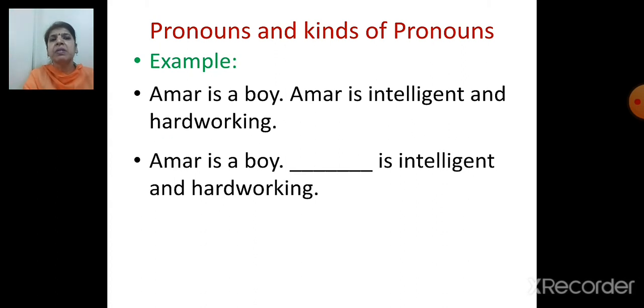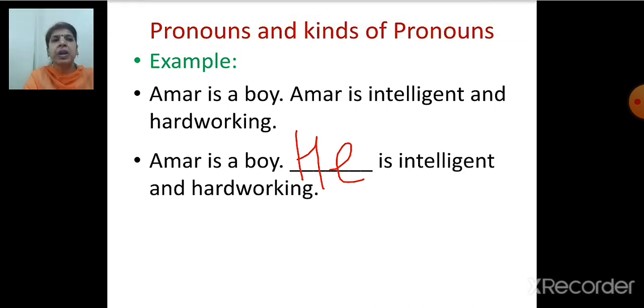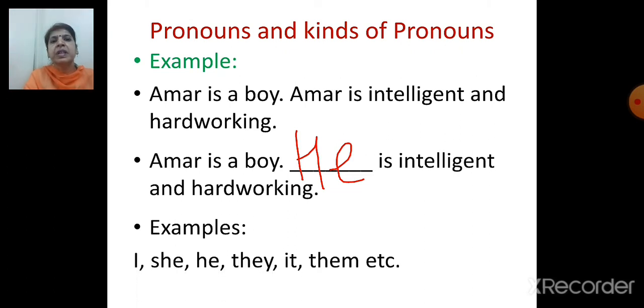So what we will do? Amar is a boy. Dash is intelligent and hardworking. So which word will you write here? Yes, in place of the noun Amar we are using a pronoun. So which word are we going to write? He. He is intelligent and hardworking. So here he is a pronoun. Now which are the pronouns? I, she, he, they, it, them, etc. They all are pronouns.